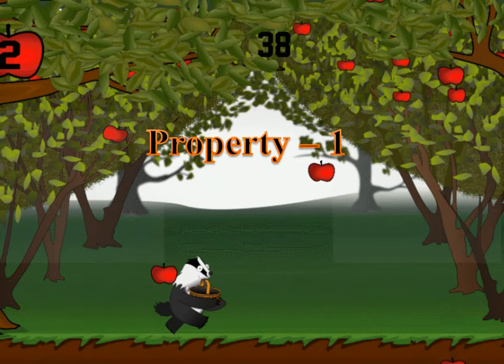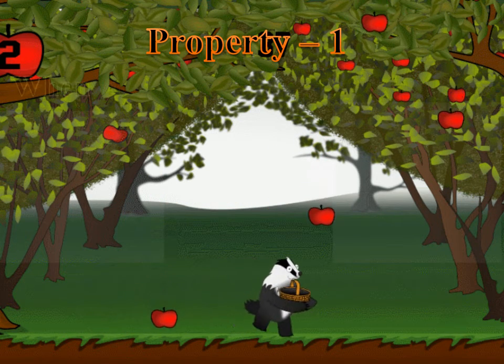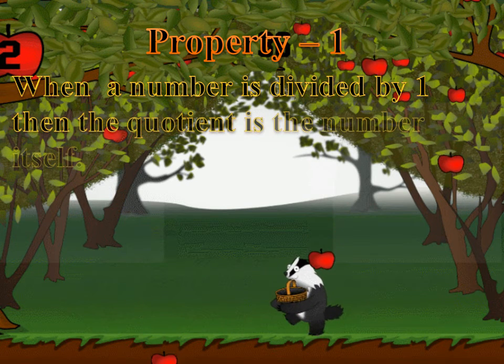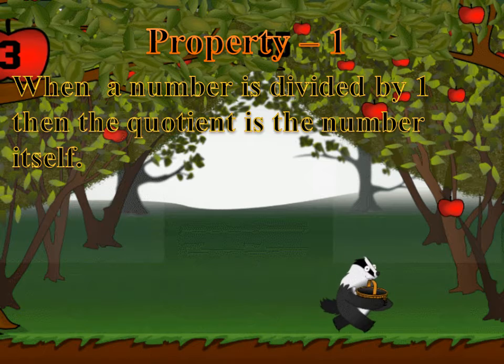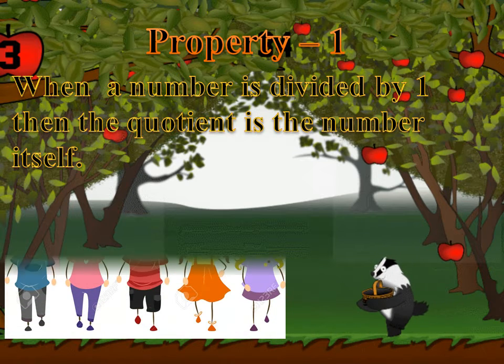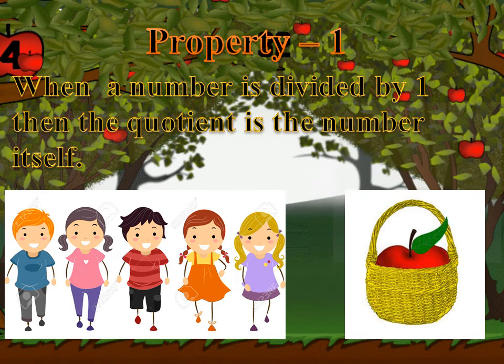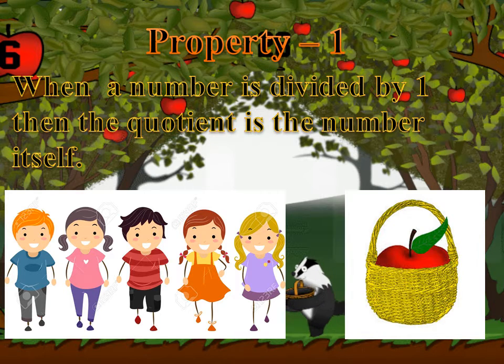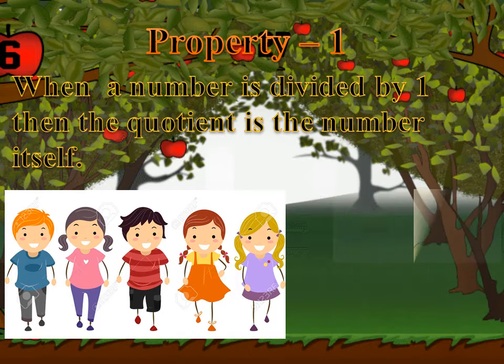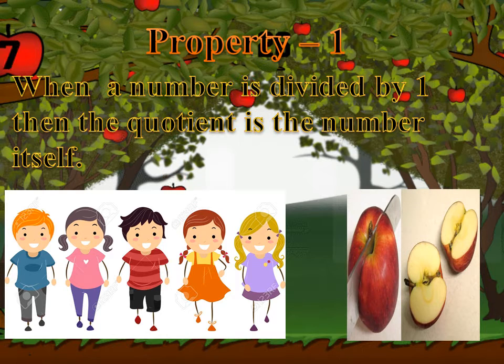Property 1. When a number is divided by 1, then the quotient is the number itself. Let us see how. There are 5 kids in the farm, but there is only one apple in the basket. We have to distribute the apple among the 5 kids. How can we distribute it, children? Yes, we have to make slices. Very good. But how many slices of apple do we need to make?